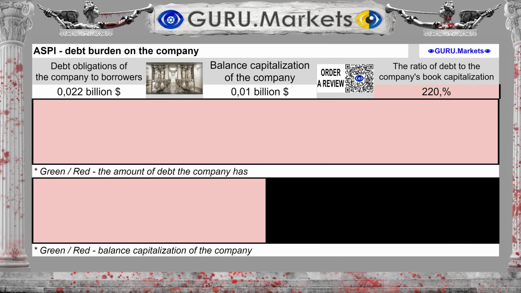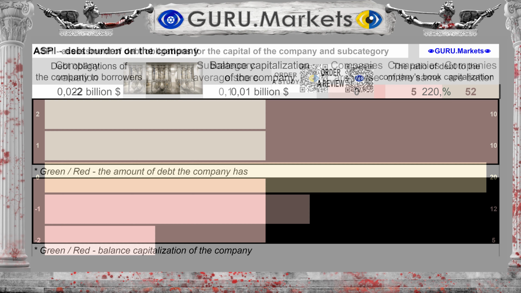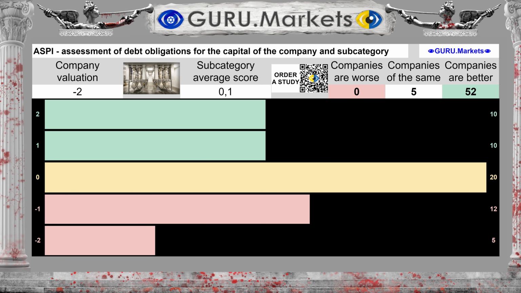The organization's financial liabilities amount to $0.022 billion. Financial liabilities to book value amount to 220% of the company's capital. Assessment of the company's financial obligations: Very bad, -2 points.